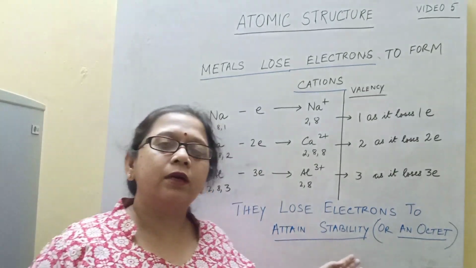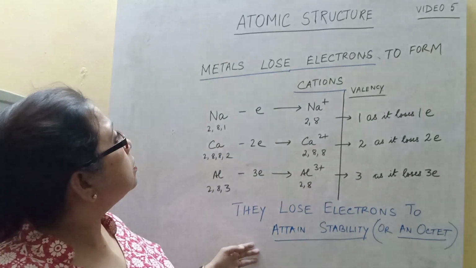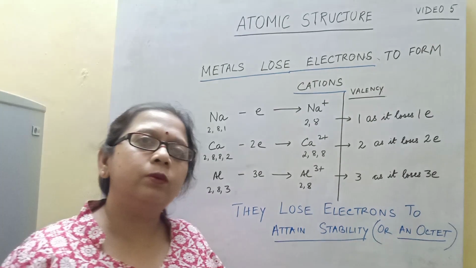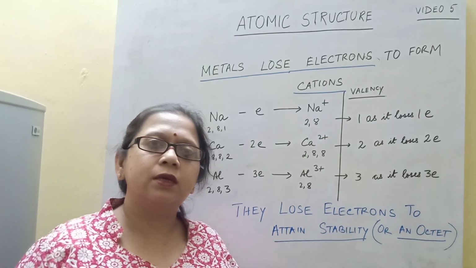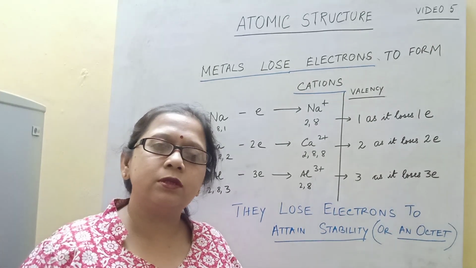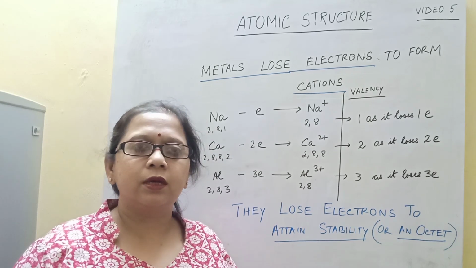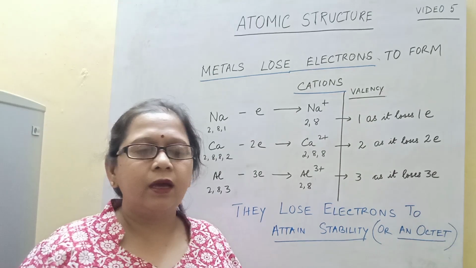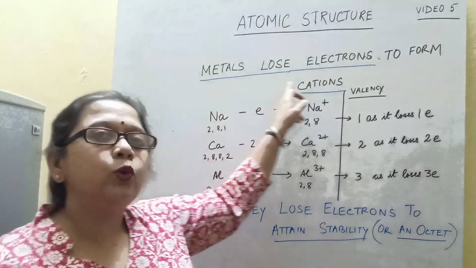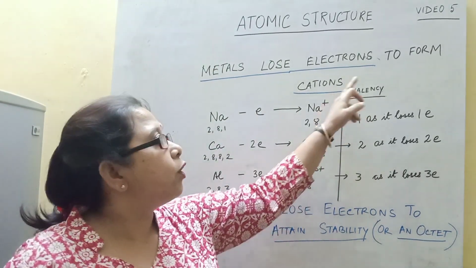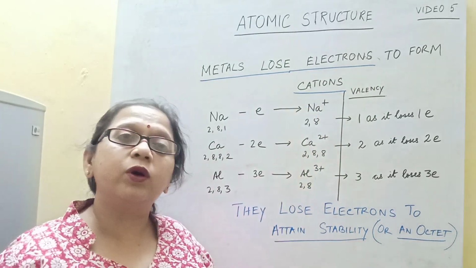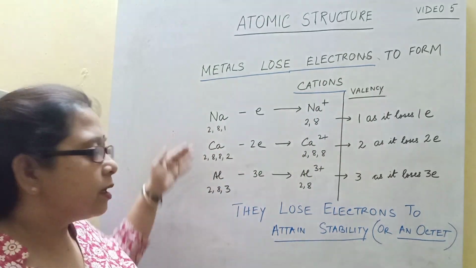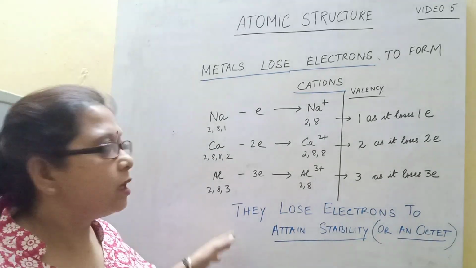The continuation of atomic structure. Last class we had seen how the elements lose electrons or gain electrons, and from there we determine its valency. Now metals, they lose electrons to form cations or positively charged ions. So let us see some examples.